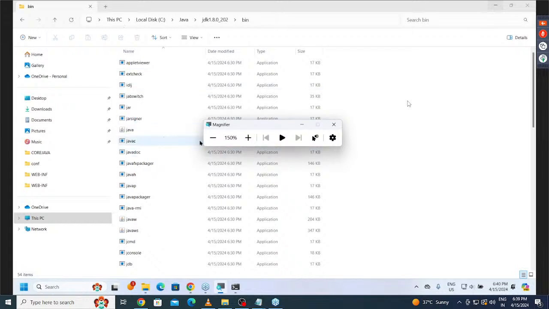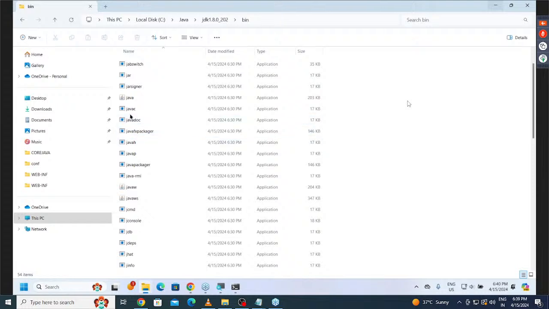Just so you can understand it clearly, I'm going to show some Java commands here. Observe carefully. What is this command actually? javac is a program, an application, a command-related program. There are java, the JVM, javac, the Java compiler, javadoc, the Java documentation tool, javap, the Java profiler, and so on. Almost 40 to 45 tools are available inside Java. Now tell me, at which location are they available? The bin location. So if you want to use all these commands on the command prompt, you have to tell the operating system that all these commands are available in this location.